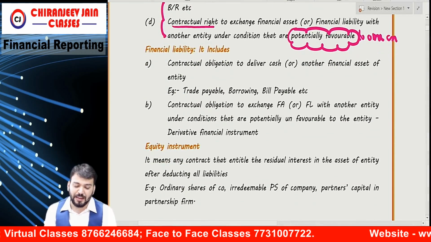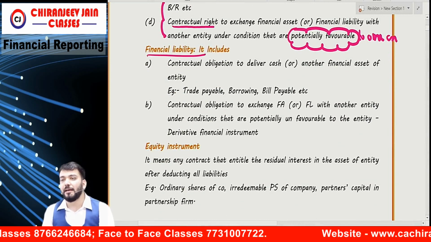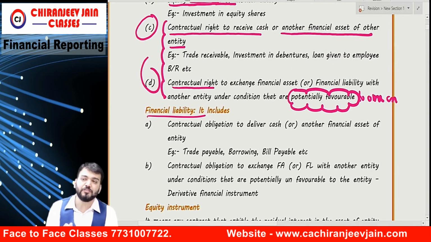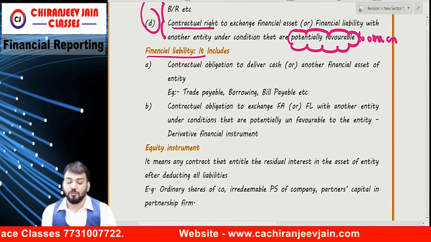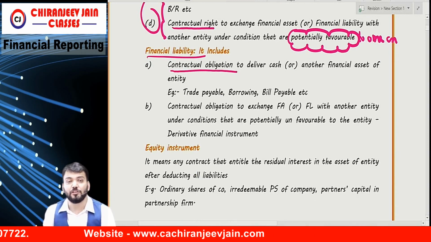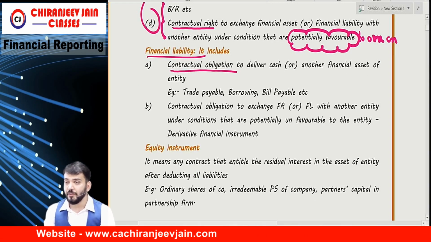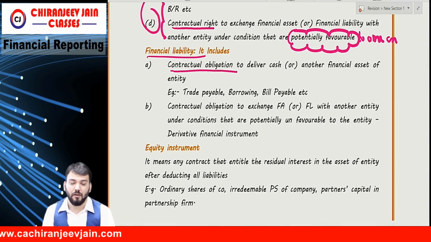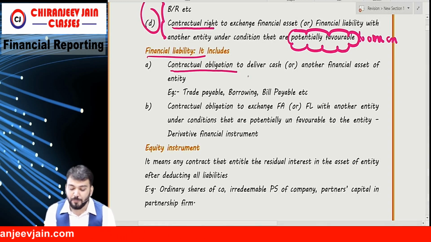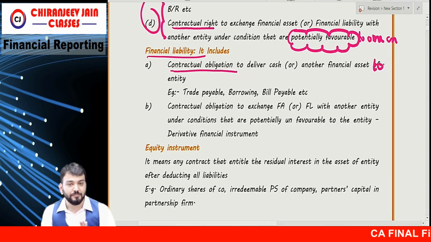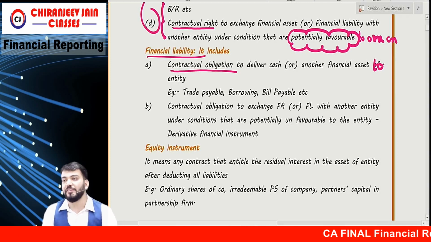Correct? What is financial liability? This C and D reversed will be financial liability. So the liability definition will be: contractual obligation to deliver cash or another financial asset to another entity will be a financial liability.